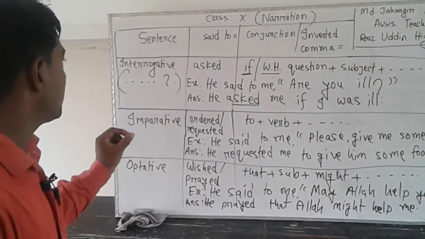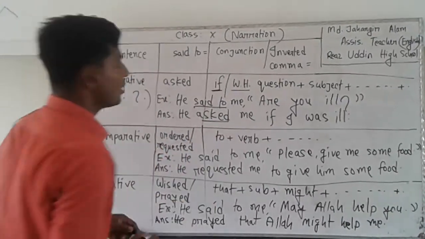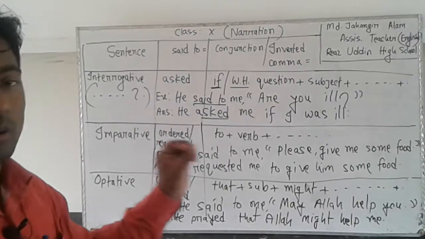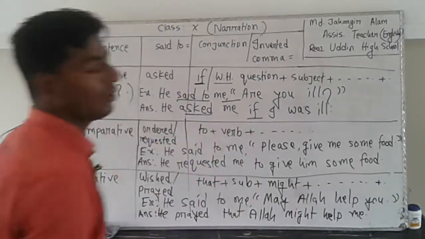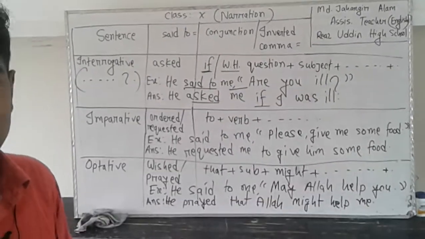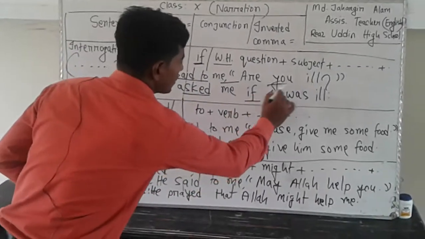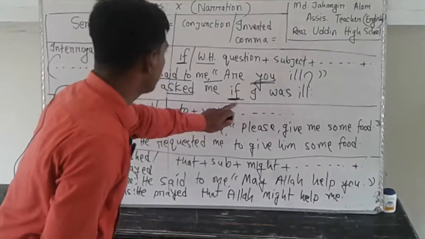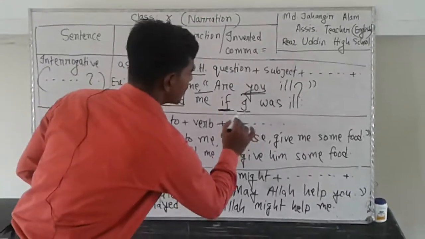And for an interrogative sentence, said to equal to asked, and inverted comma equal to if, or WH question if your sentence starts with a WH question. And then the subject.